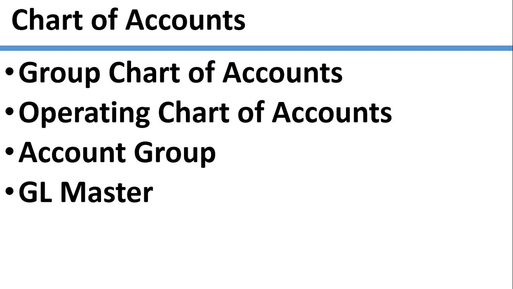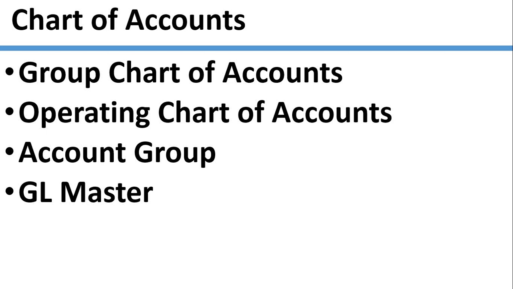To create this GL account code or any code in SAP, we have a lot of expenses, assets, liabilities and clearing accounts in SAP. For example, we may have 1,500 or 2,000 accounts for an organization.